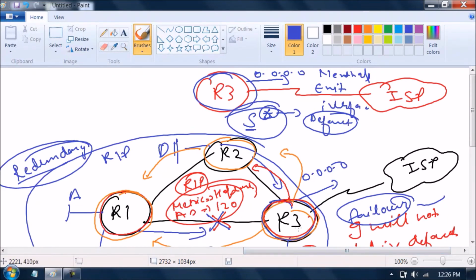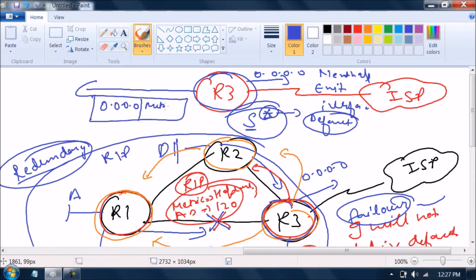When R3 passes this default route, R3 will send an update. In the update, this route will be 0.0.0.0. Fine. There will be a metric. There will be a next hop. When it gives it to R2, it will be a RIP update.